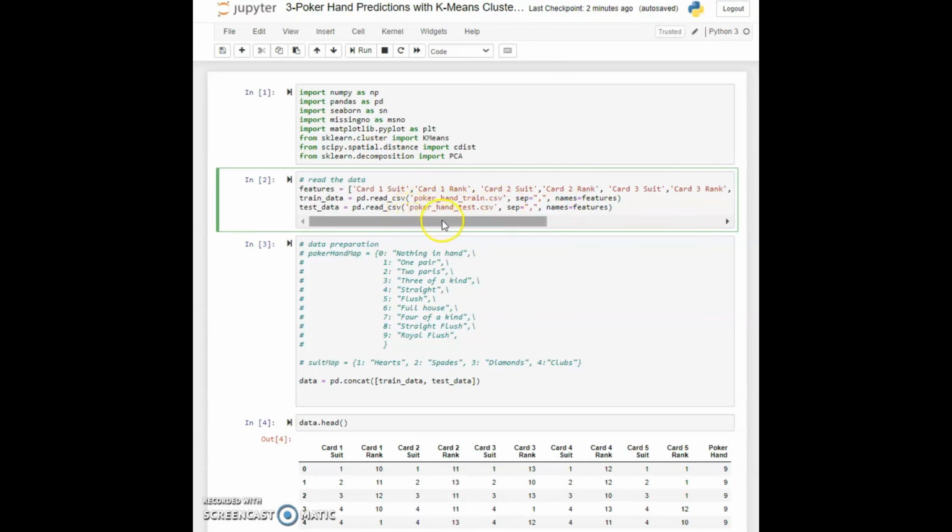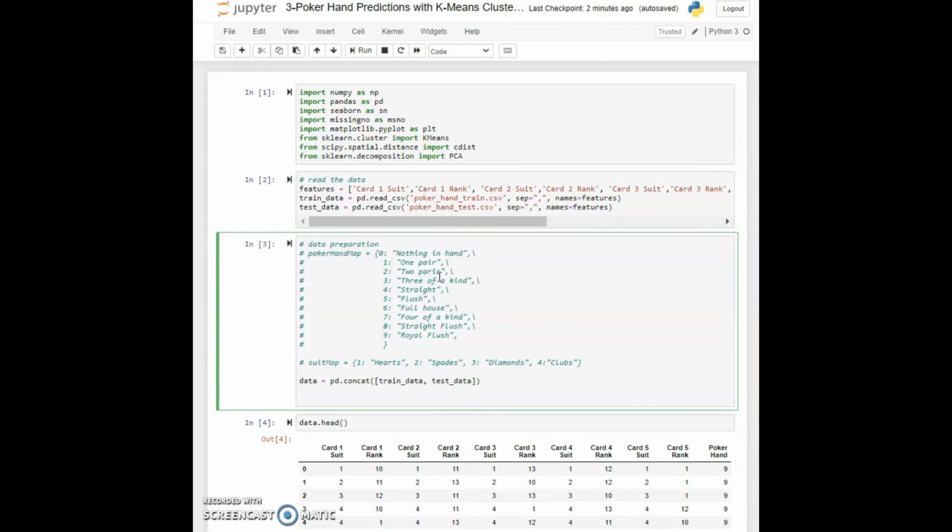I have read the CSV files using Pandas and stored the data in the train data and test data variables. Also, since our features do not have names, I have provided the column names so that the data is easier to work with. Now, in cell 3, we want to concatenate the train dataset and the test dataset, because we know that in clustering we don't have a test dataset, right?